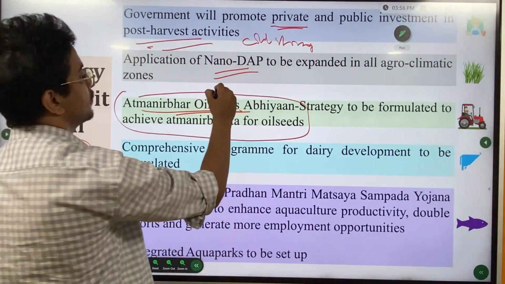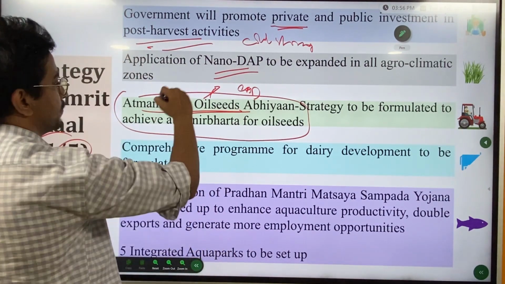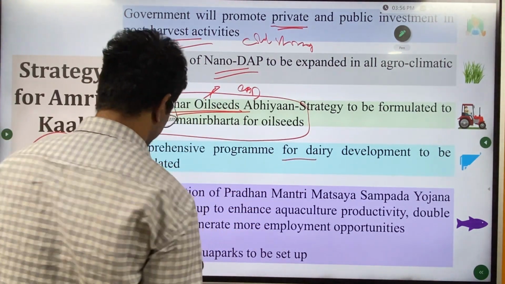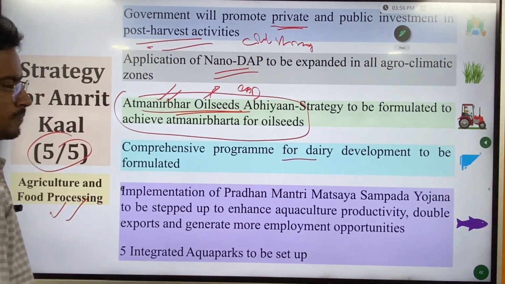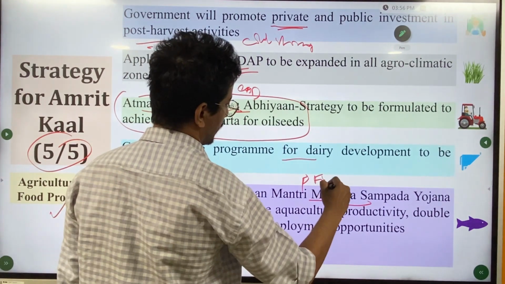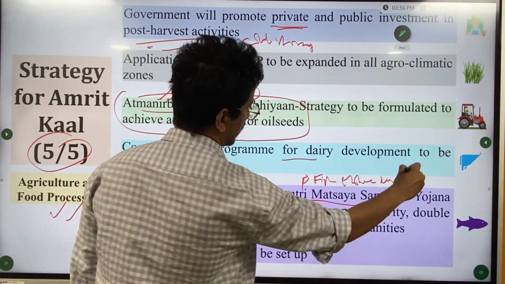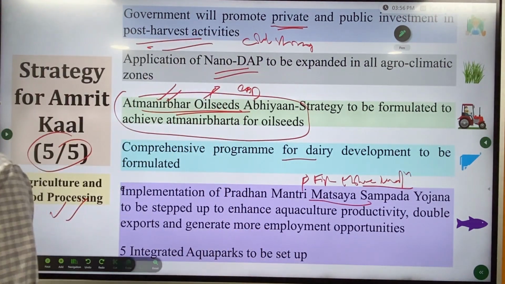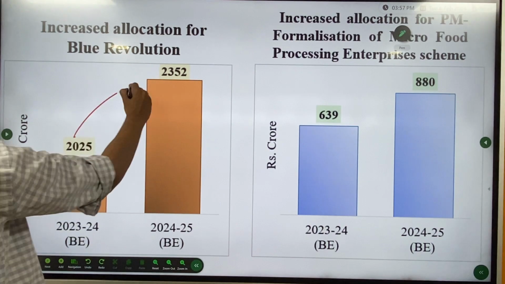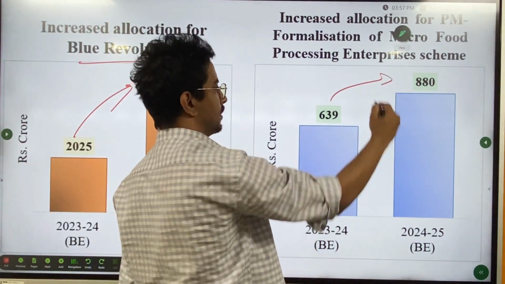So to control our CAD, current account deficit, we need to become Atmanirbhar. Comprehensive program for dairy development. Implementation of Pradhan Mantri Matsya Sampada Yojana. This is for fish and blue revolution. Next, you can see the allocation has increased under blue revolution, and food processing also has a minor increase.